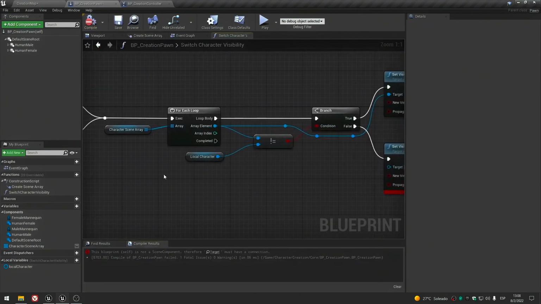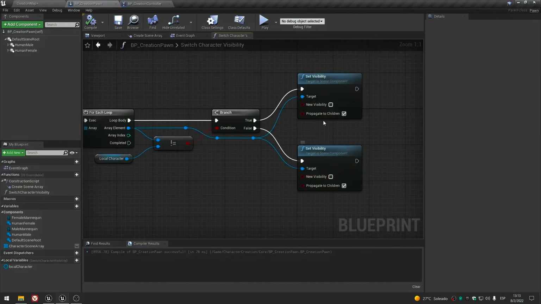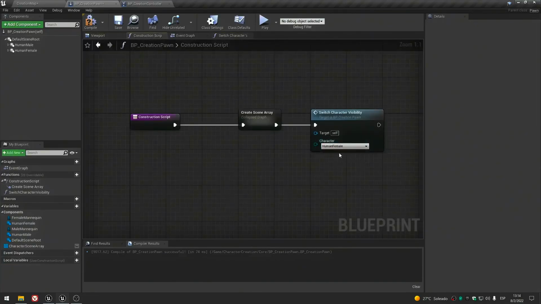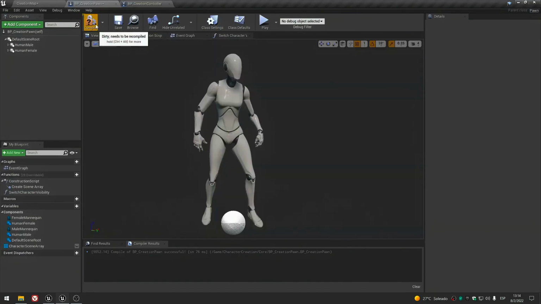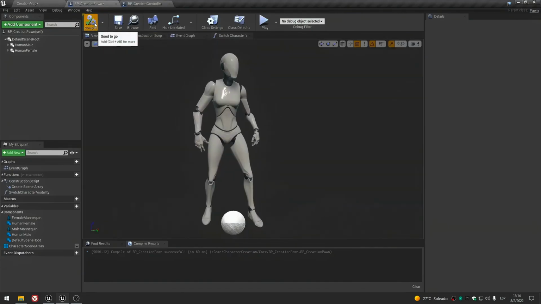And here we have the error that I told you before, but I didn't fix the visibility, so if it's not equal, meaning that it is another one, we hide it, and if not, we show it. If you go to the construction script, you can see that now with these functions we can actually toggle the visibility in the viewport. So you can switch between human male and female, and you can see that it's actually working.